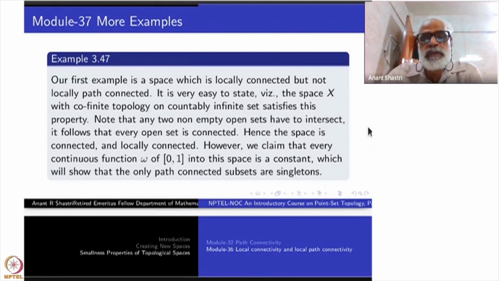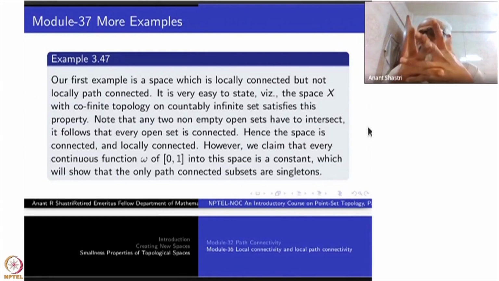So the first thing is every non-empty open set will intersect every other non-empty open set in the cofinite topology, because the complements are finite, right? So a finite set cannot contain another set whose complement is finite. That is not possible when the whole thing is infinite.